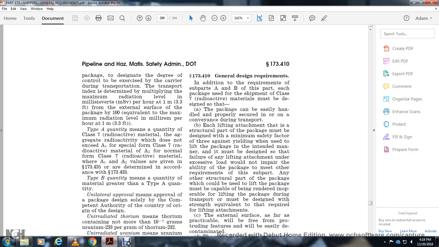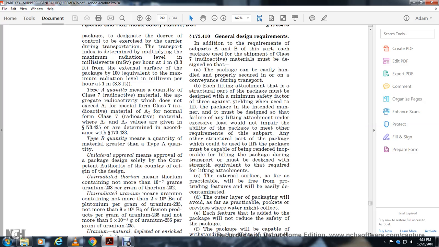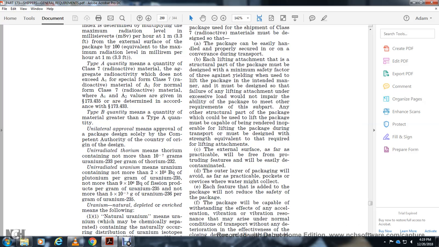Unirradiated thorium must be thorium containing not less than 10 grams of thorium-232 per gram of thorium. The uranium means uranium containing not more than 2 times 10 to the third Bq plutonium per gram, uranium-235 not more than 6 of the fission products per gram, uranium-235 not more than 5 times 10 to the third per gram, uranium-236 per gram.